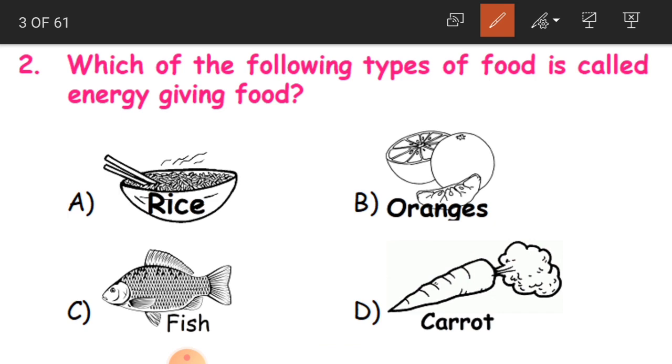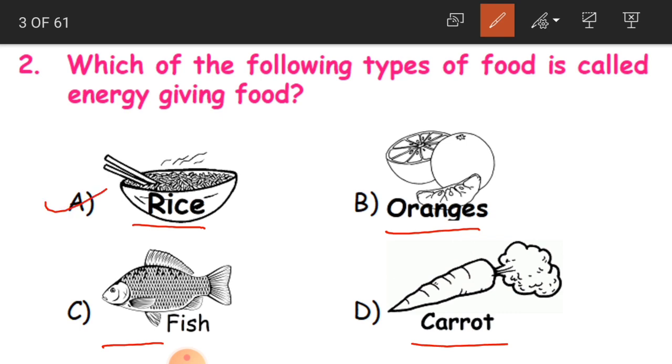Okay, so what is that? Whether it is A, rice, B, oranges, C, fish, or D, carrot? And the answer is A children, it is rice.